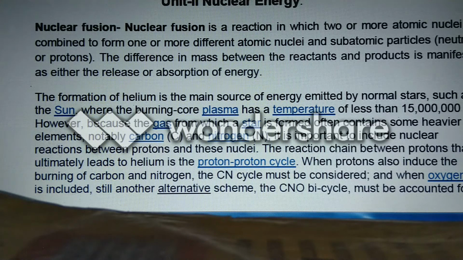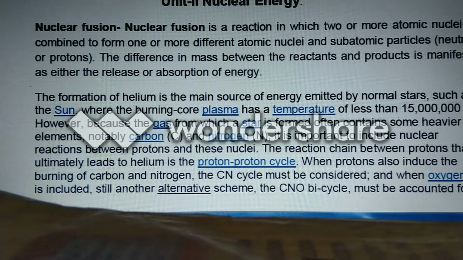A nucleus is said to be more stable when its binding energy per nucleon lies above a certain range. When I was showing the graph, we observed that on the left side, lighter elements have lower binding energy per nucleon than the required binding energy per nucleon.